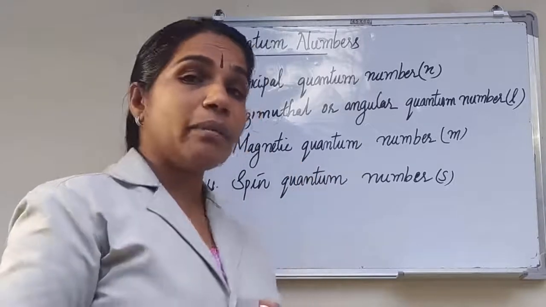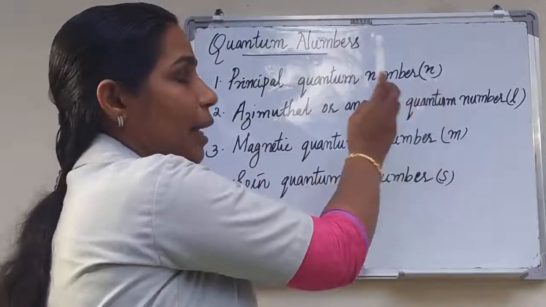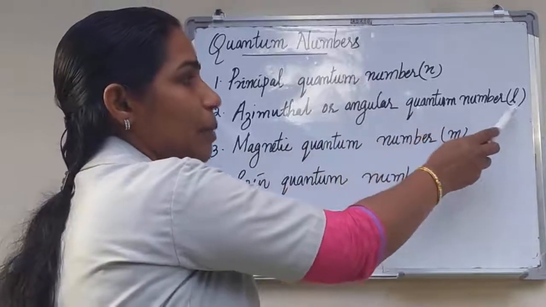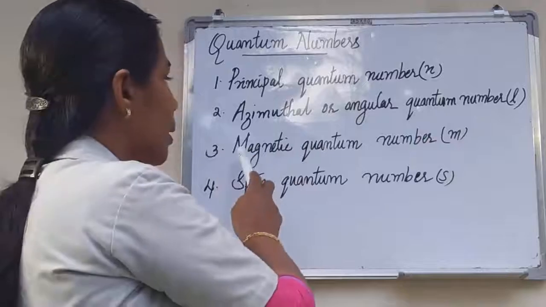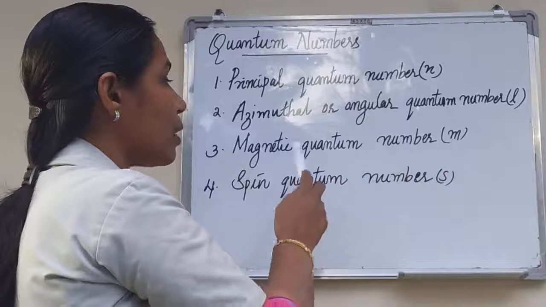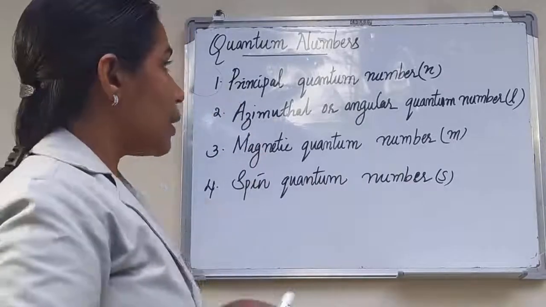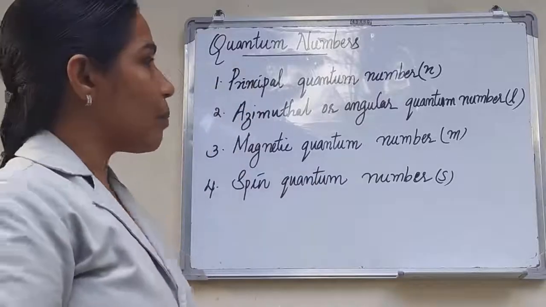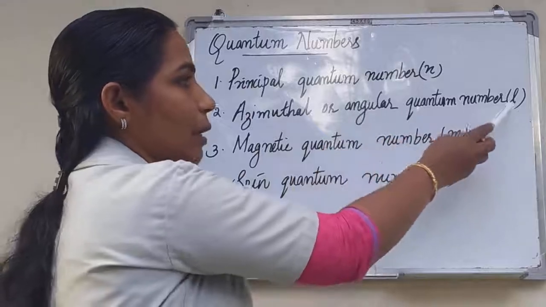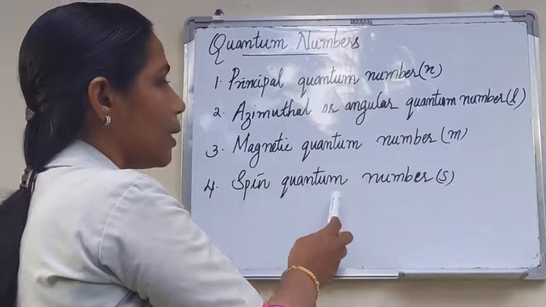The different quantum numbers are the principal quantum number represented by n, the azimuthal or angular quantum number represented by l, the magnetic quantum number represented by m, and the spin quantum number represented by s.